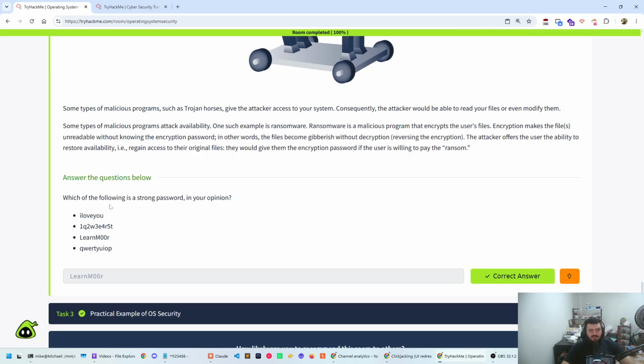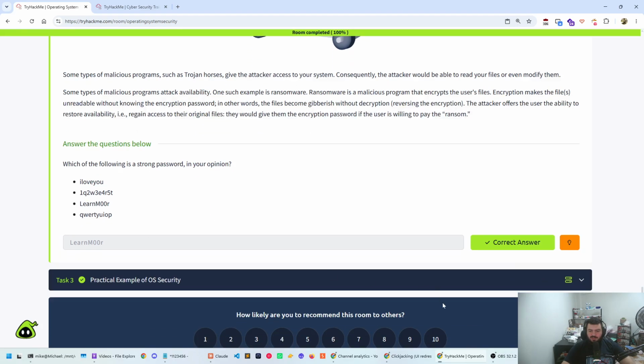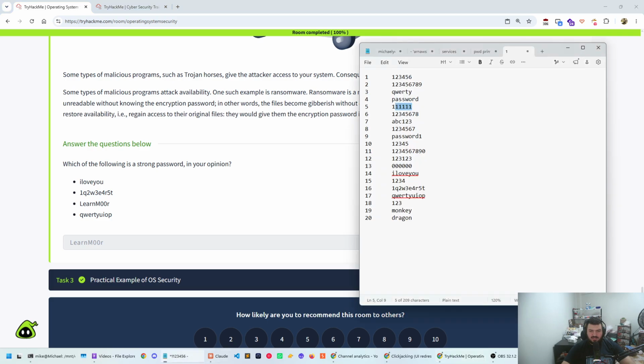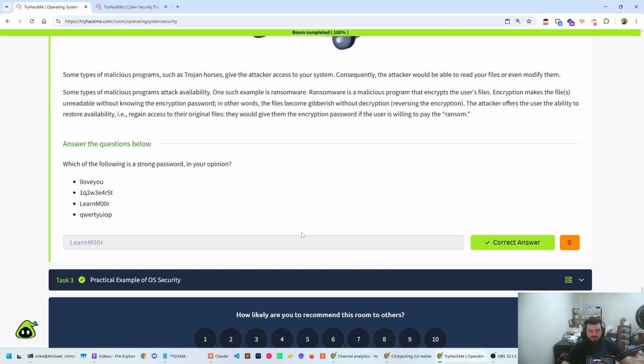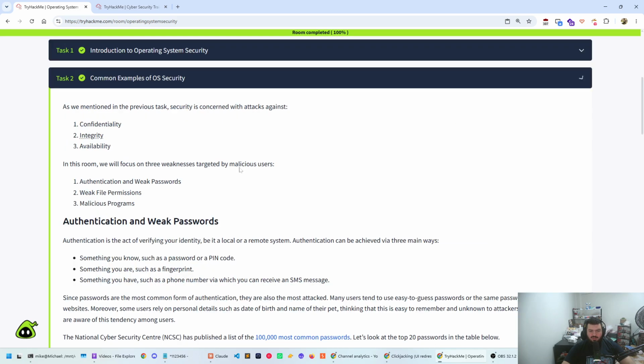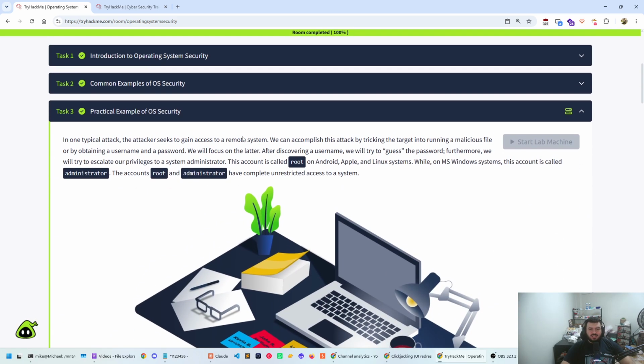All right, so which of the following is a strong password in your opinion? Now, I don't think this is a strong password, but it is one that does not exist in the list that was provided. Each one of these is in the top 20 list, but this one was not, so it was just the correct answer. This doesn't mean this is a strong password.